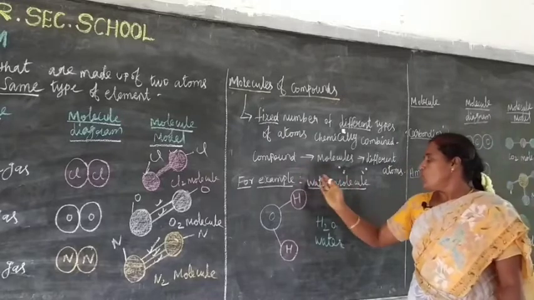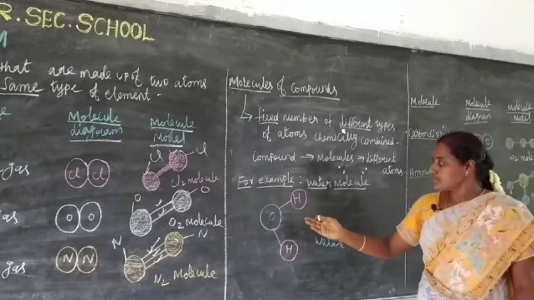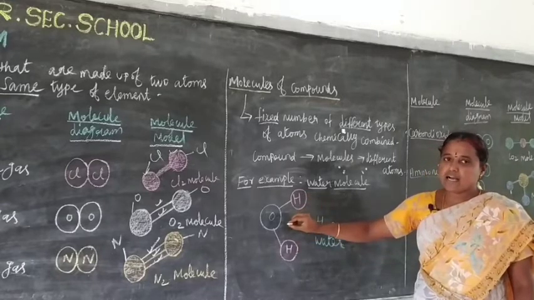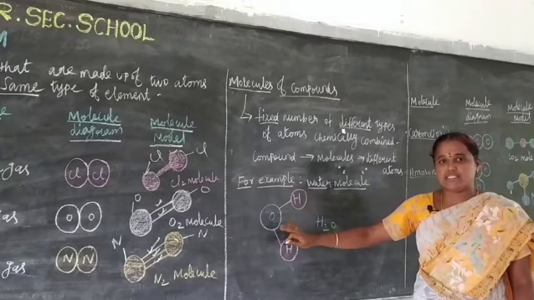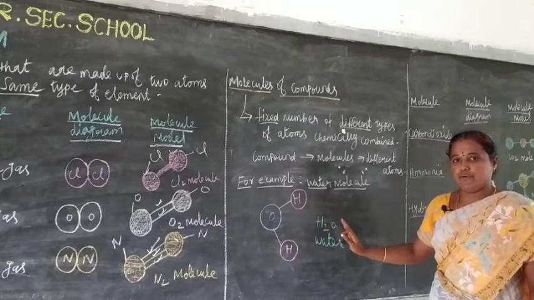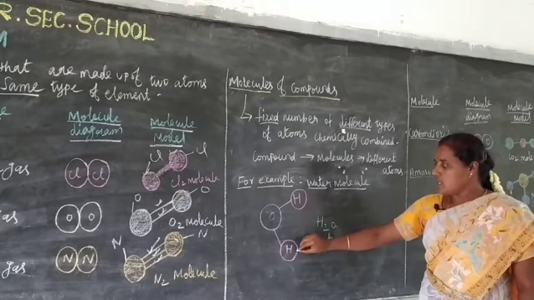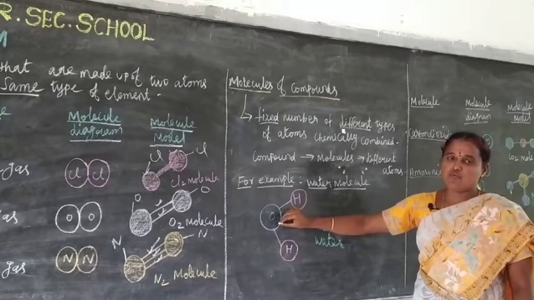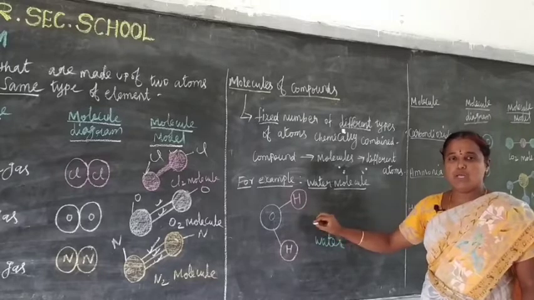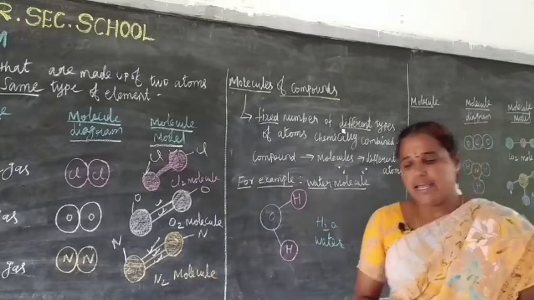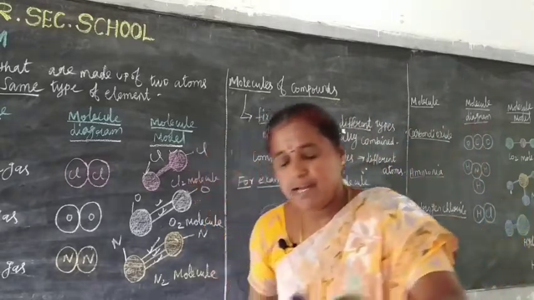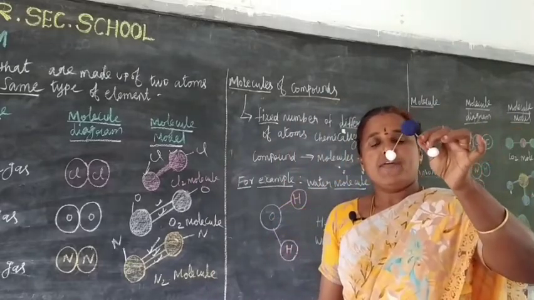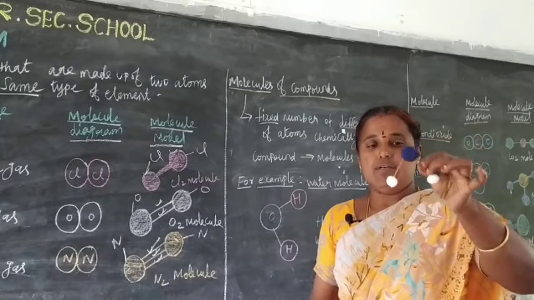For example, water molecule. Look here, this is a water molecule. Two atoms of hydrogen combined with one atom of oxygen to form a water molecule. Look here, this is a molecule model.